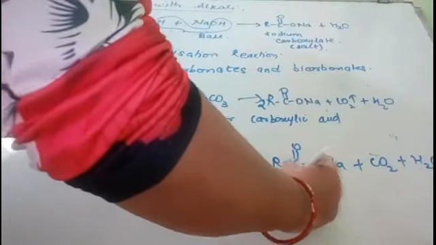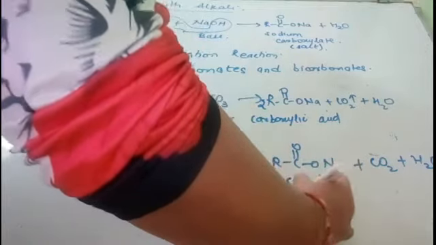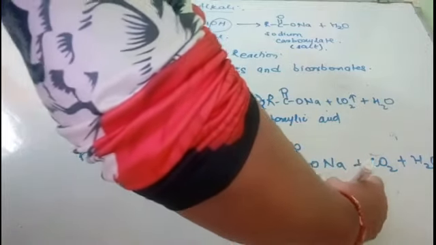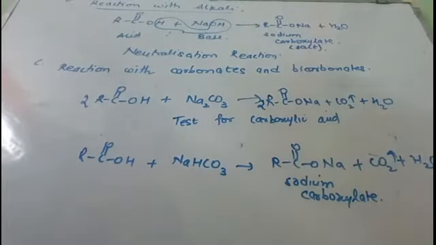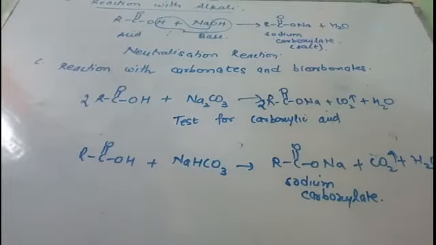Right. So in both cases we get sodium carboxylate, and this carbon dioxide gas is liberated with brisk effervescence, and it shows that the given compound is carboxylic acid.